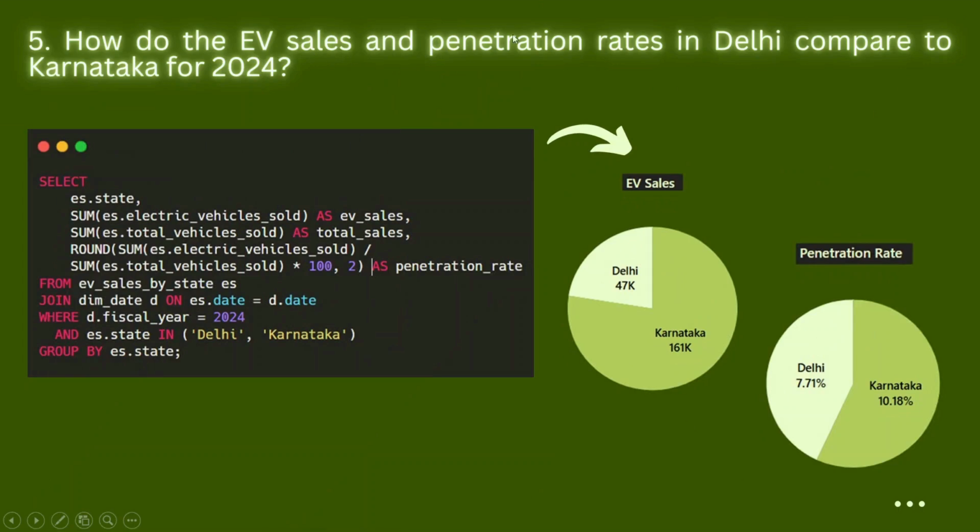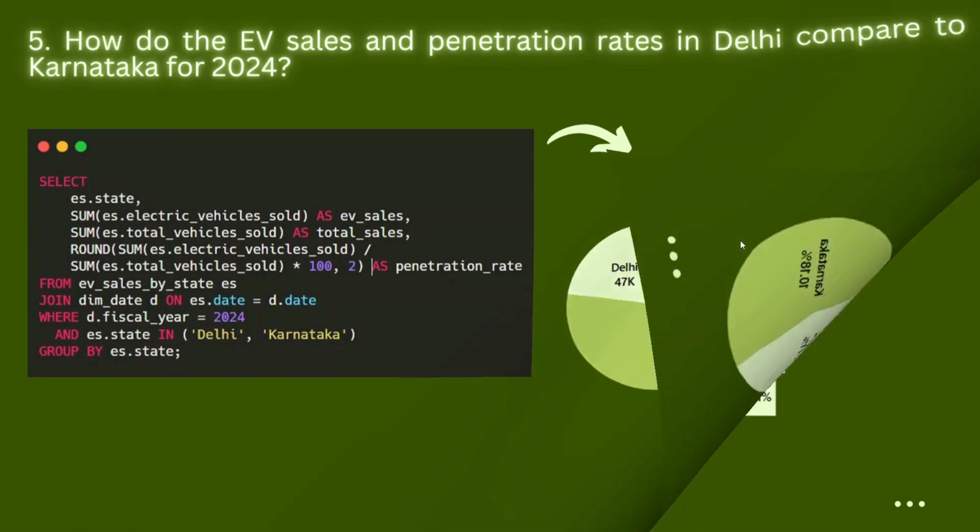How do the EV sales and penetration rates in Delhi compare to Karnataka for 2024? Here is the SQL query written, and here is the output shown in the form of a pie chart. In the case of EV sales, Karnataka has EV sales of 161K, whereas Delhi has EV sales of 47K. And in the case of penetration rate, Karnataka has a penetration rate of 10.18% and Delhi has a penetration rate of 7.71%. So in both cases, EV sales and penetration rate, Karnataka is leading compared to Delhi. Now let's click into the next question.